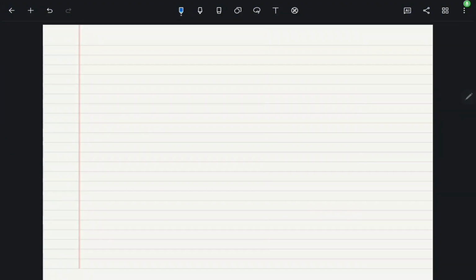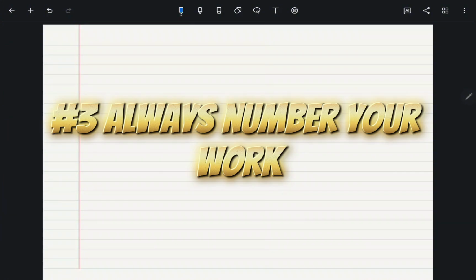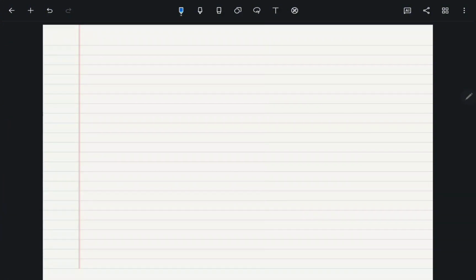So let us proceed to answering our item. Now, one mistake that I've seen many learners making is that they forget to number their work. Numbering your work is very important. You can easily lose marks to a petty thing such as forgetting to number your work. So the first thing that you have to do before you attempt an item is to number that item. For instance, you can just simply say response to item 1. So after numbering your work as response to item 1, now we can start attempting the number.